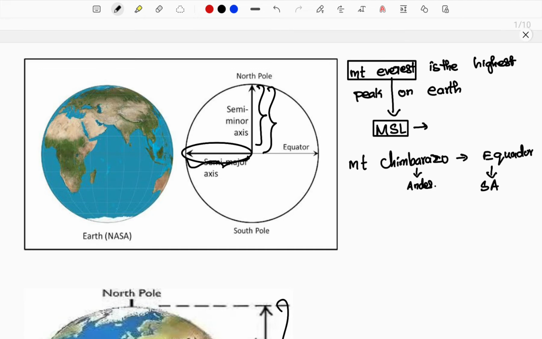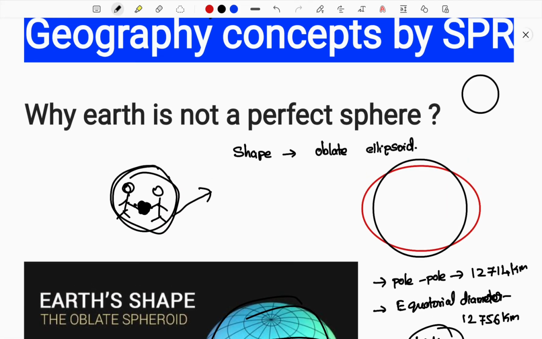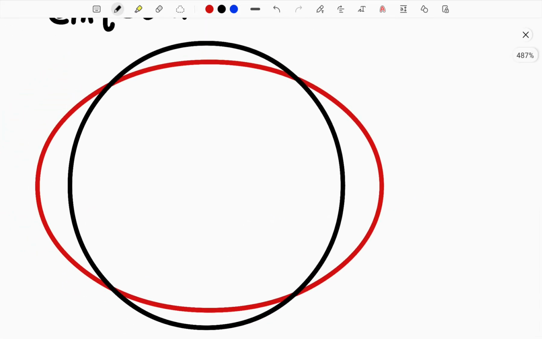Mount Chimborazo is located here. So when you are comparing Mount Chimborazo, let me explain that here with one more image that will make it more and more clear. Yeah, this is it guys. Here, from the center of the earth, from where you are calculating, Mount Everest is located somewhere here. Okay, somewhere here Mount Everest.